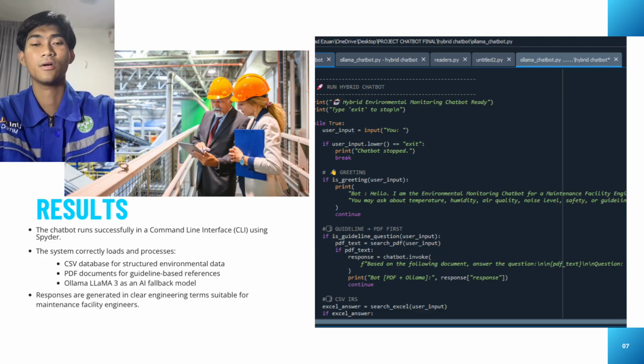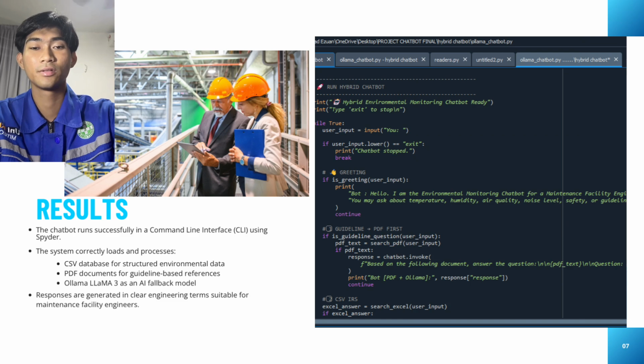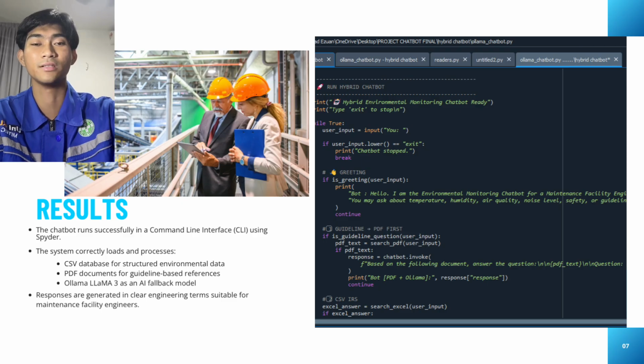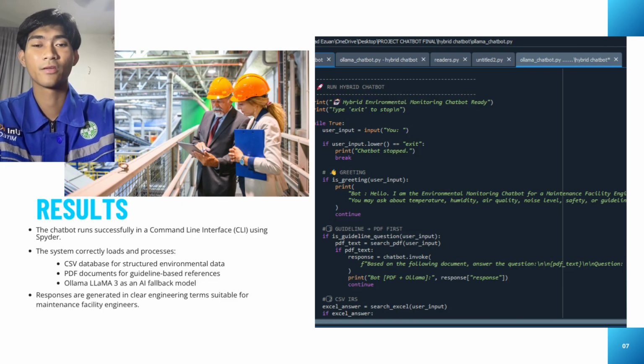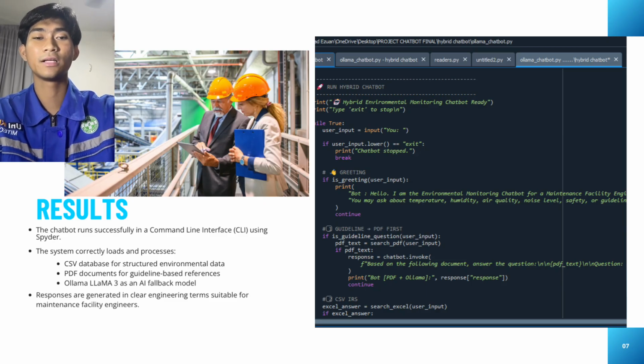For the result, the chatbot runs successfully using a command line interface in Spyder. The system is able to correctly load and process three main components. First, it loads the CSV database for structured environmental data. Second, it processes PDF documents to provide guideline-based references. Finally, when no direct match is found, the system uses the Llama 3 model as an AI fallback.